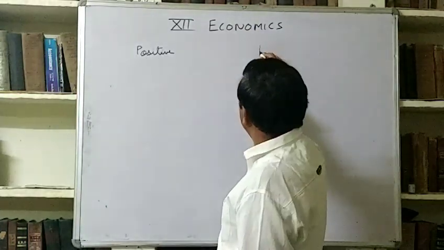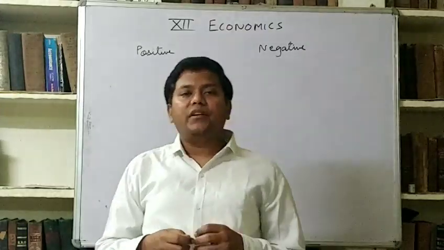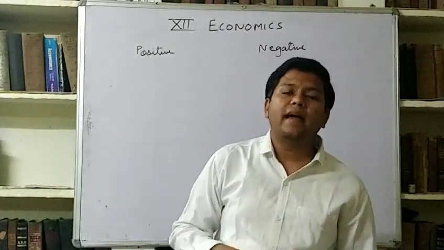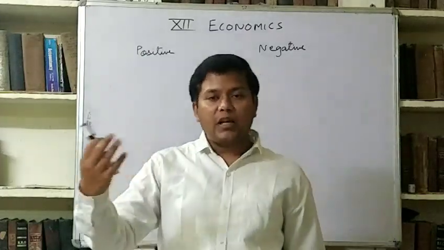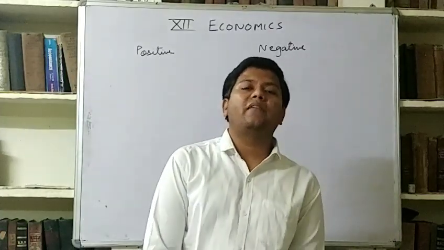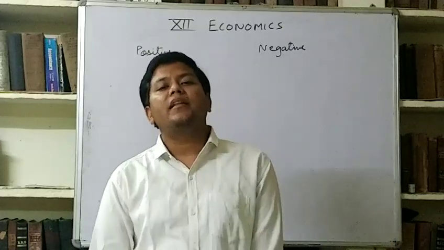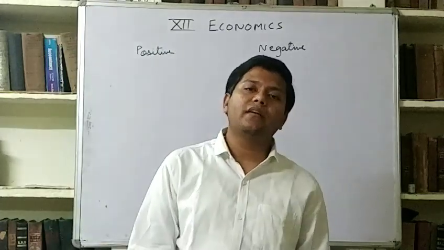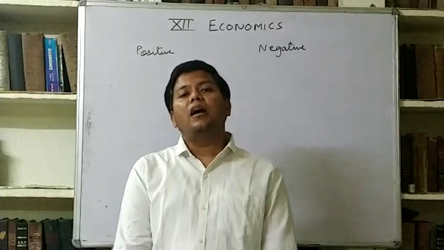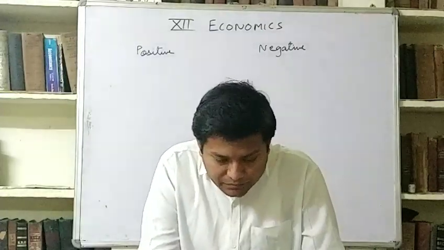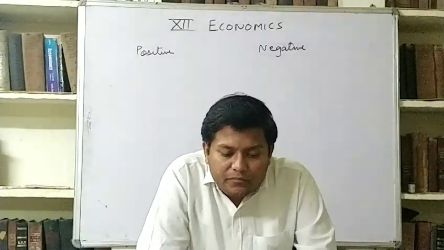Another is negative externalities. Negative externalities are those things which are hampering the life of people as GDP increases. As GDP increases, pollution will also increase, environmental degradation will also happen, and our health will also get worse, but we do not take all these things into account while calculating GDP. So we can say that these negative externalities cannot be separated from GDP. So externalities are not taken into GDP, but they affect welfare.